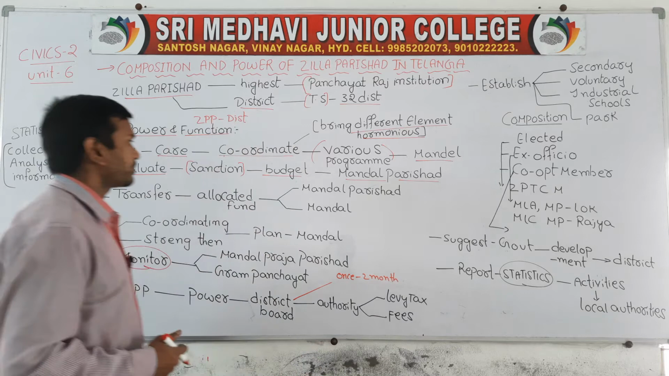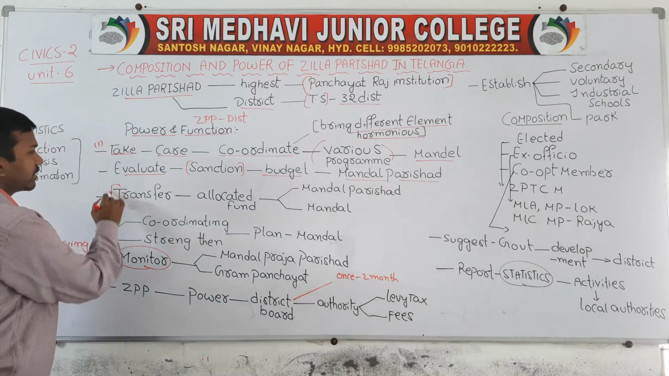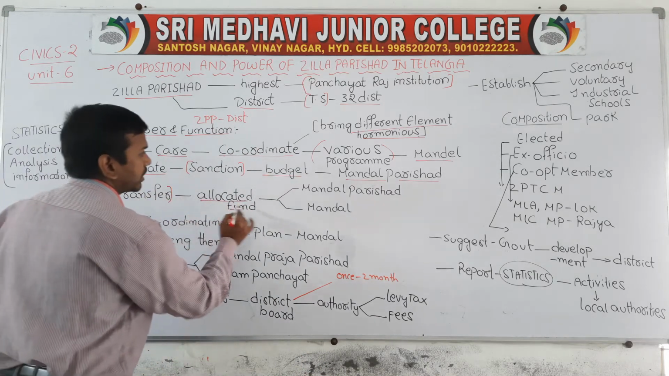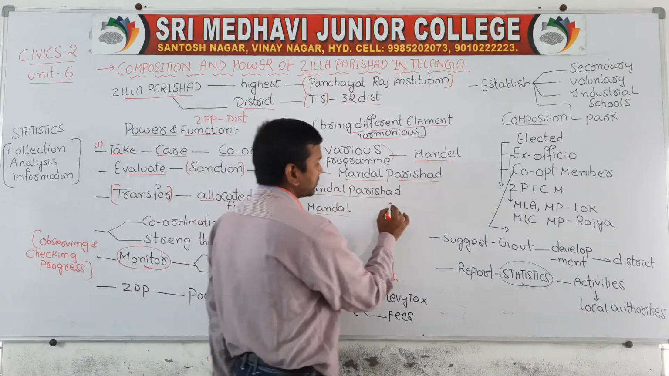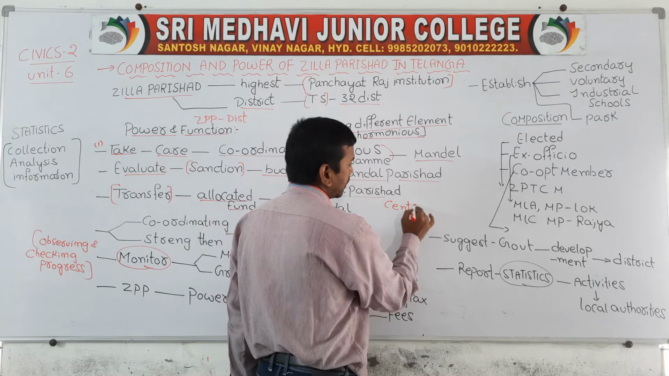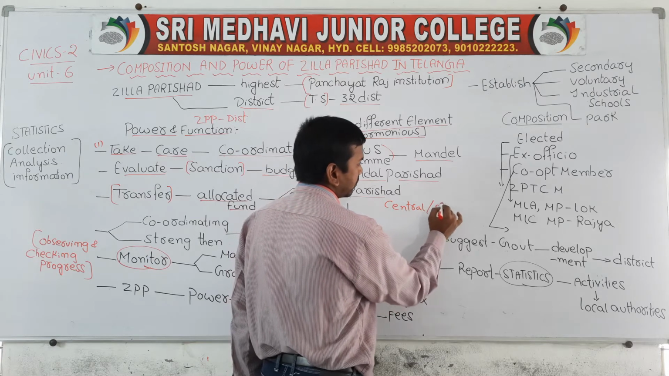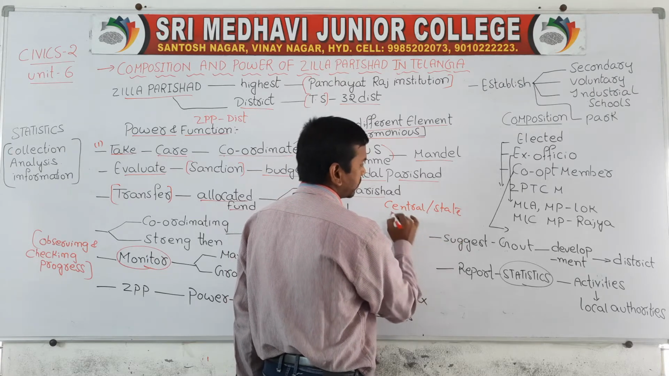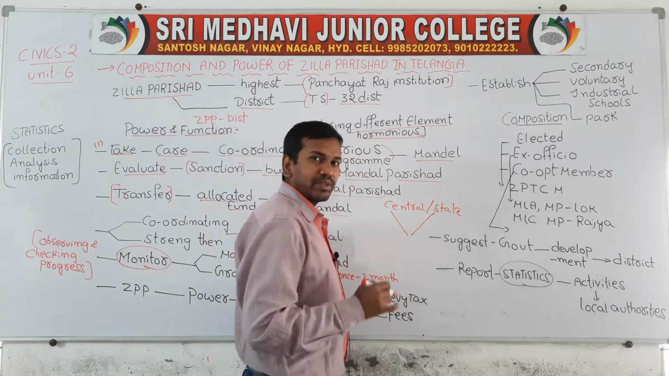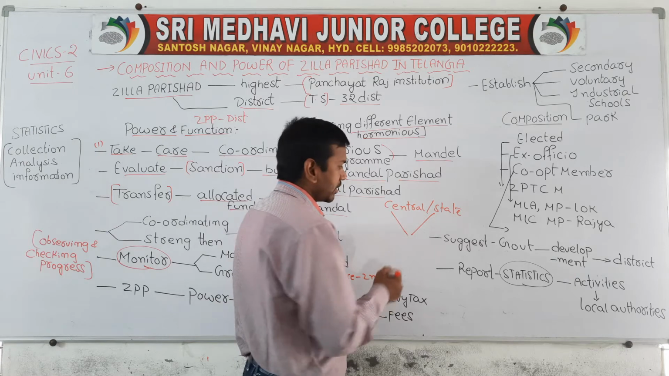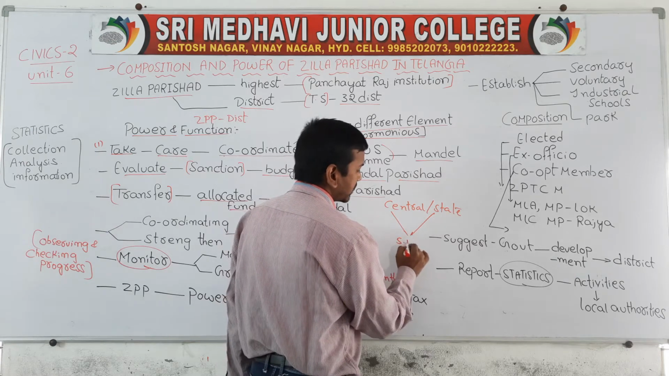The third important function is transferring and allocating funds to the Mandal Parishad and mandal. Children, most of the funds come from the central government and state government. Sometimes the central government will provide funds, sometimes the state government. When the central and state governments provide funds, they provide them to the State Finance Commission.